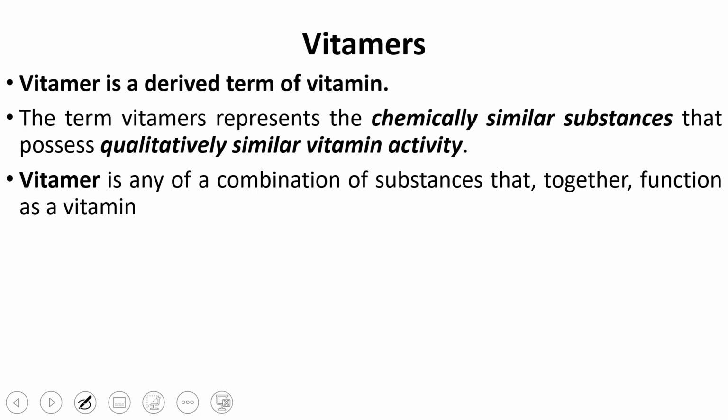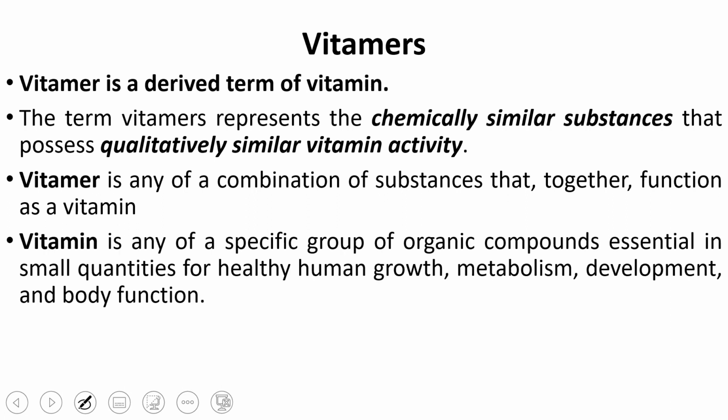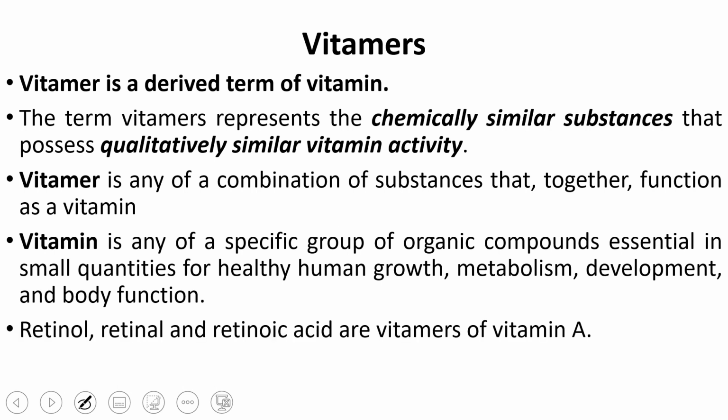Vitamers are any of the combination of substances that together function as a vitamin. A vitamin is any specific group of compounds essential in small quantity for healthy human growth, metabolic reactions, development and body functions. So they are chemically different structures, but derived from the same compound. They are structurally different but perform the same functions. So they are called vitamers.